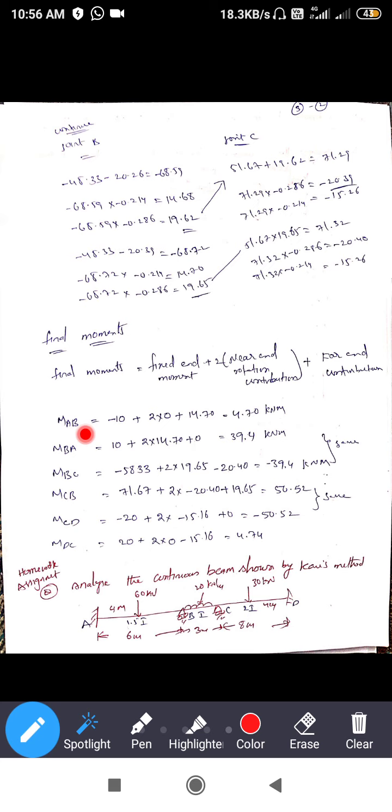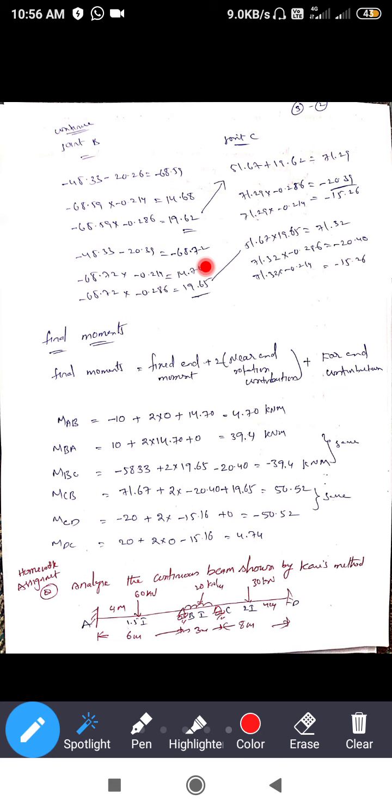We got 14.70. You can go to the previous step and see that we have that value, 14.70. So finally we get 4.70 kilonewton meter. That is the moment for AB at A.